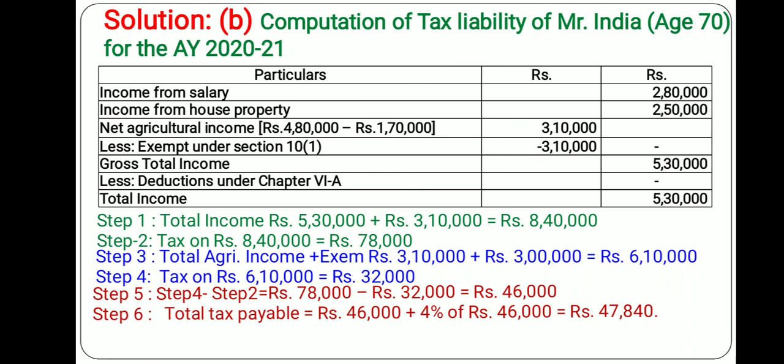So this is all about how you can apply the integration of agricultural income with non-agricultural income from a taxation point of view. However, the total income will remain the same because agricultural income is exempted from tax, whether it is 1 rupee or 1 crore rupees, but the tax amount will increase if the conditions are satisfied. Accordingly you can practice the other two case studies, and I have also given you the answers.